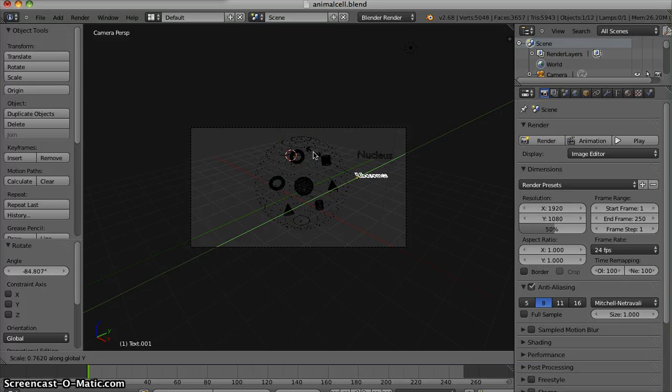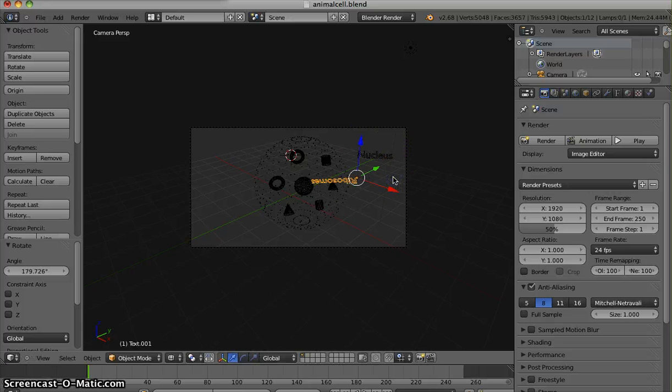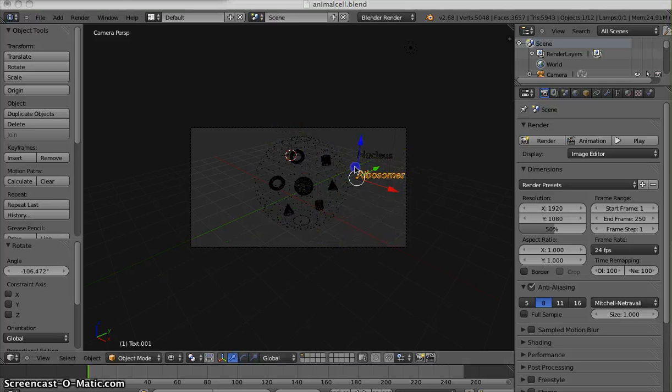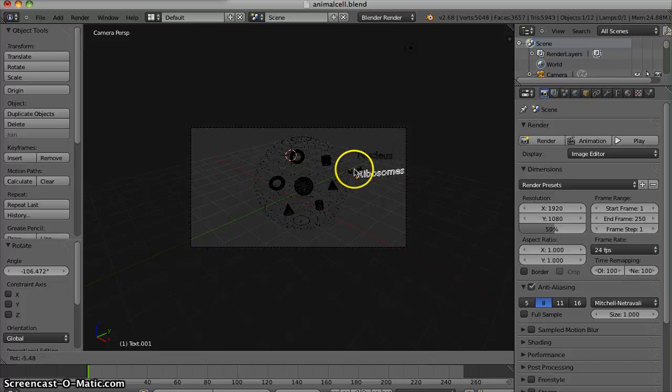This may take some time. Once you're done with that, move it around.